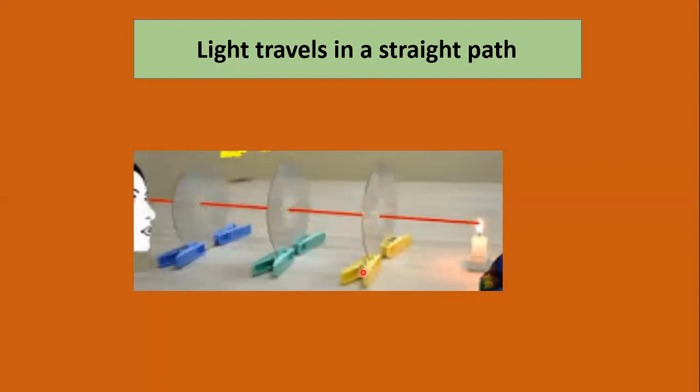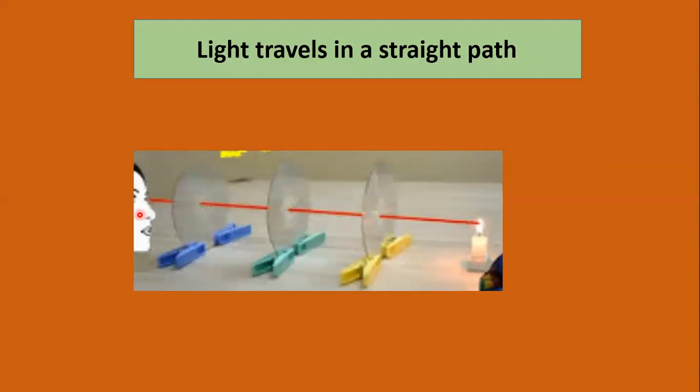Now we put the source of light in such a position that the flame is parallel to the holes present in these 3 CDs. As we know, in the center of the CD there is a hole. So we arrange all the apparatus in such a way that the flame of the candle is parallel to the holes present in these CDs.